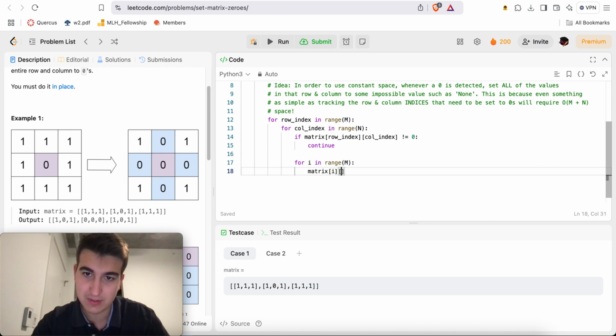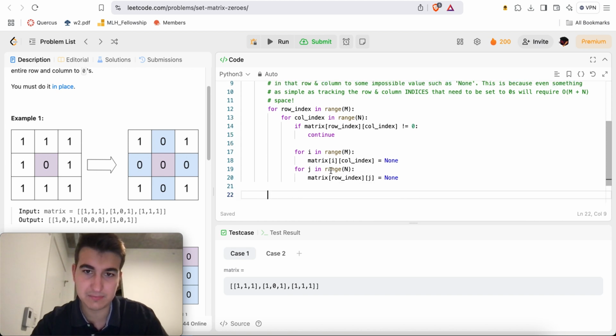Matrix of i, col index equals None. For j in range n, matrix of row index, j equals None.